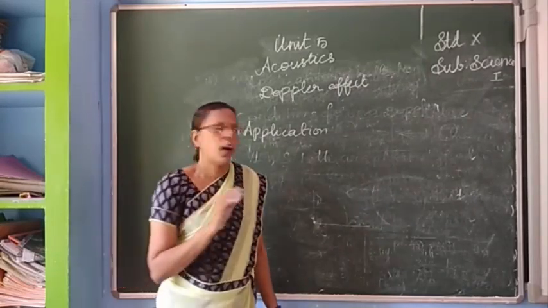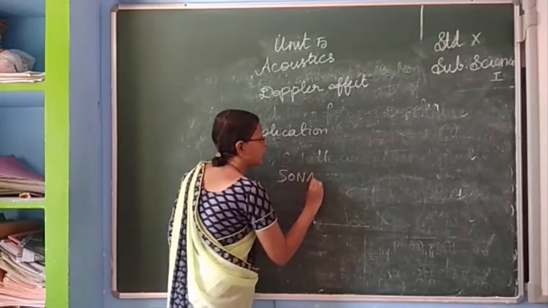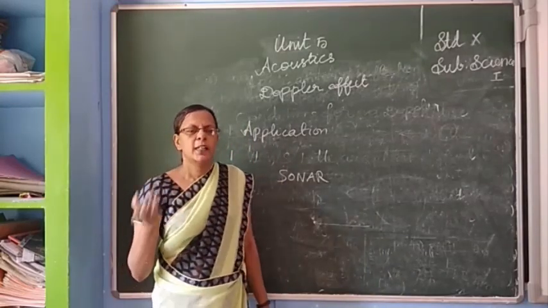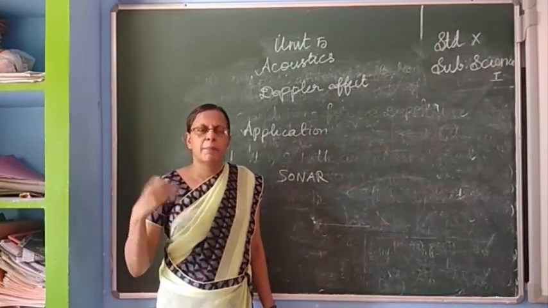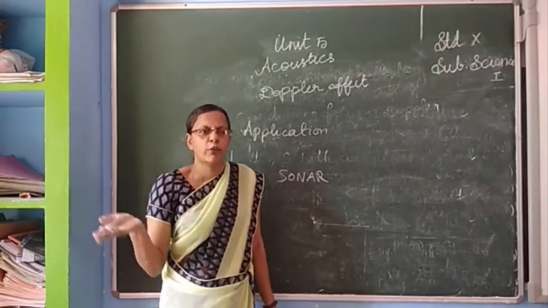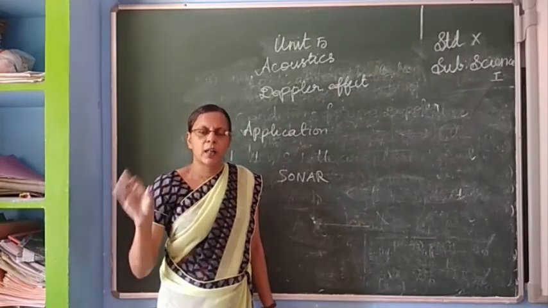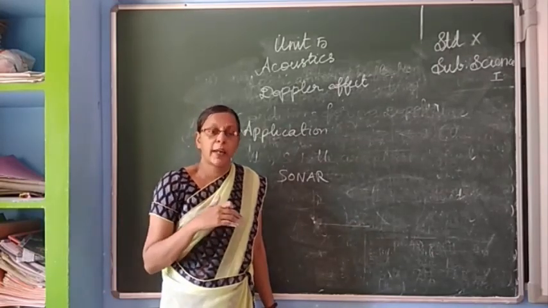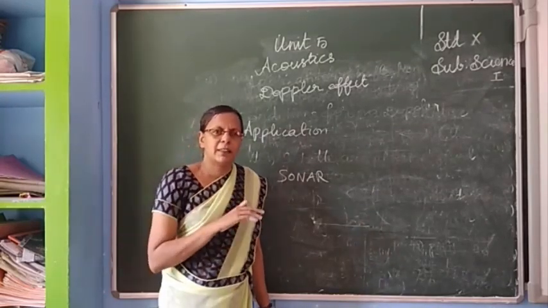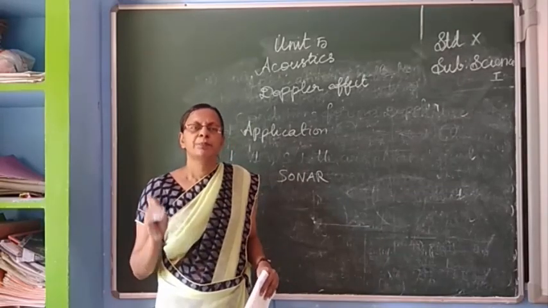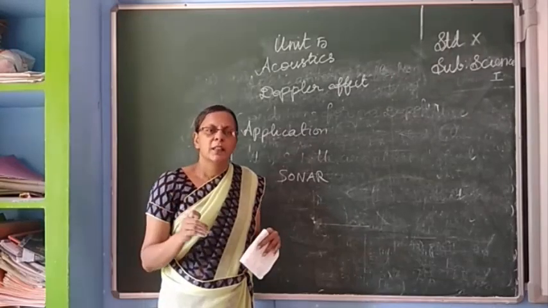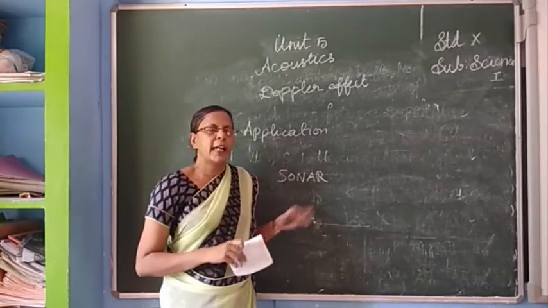The last, sonar. Sonar is used in the sea. Sound waves are sent inside the sea, fall on sea animals or submarines, and come back. From the time between sending and coming back, they will find the distance at which the submarines are, and they can track them.